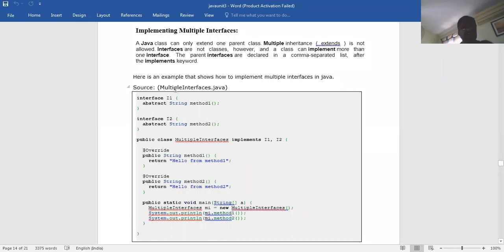Now you have to write the abstract methods that you have to return here, public string method 2. So whenever you call this, it will be invoked here. Otherwise you can write it here, m1 mi dot method 1. Here itself you can also write system.out.println hello method 2, or you can write an enter string also, so that we can learn two things here. Previously we printed elsewhere, but now we are printing here itself. So this is one example of how it works for multiple interfaces.